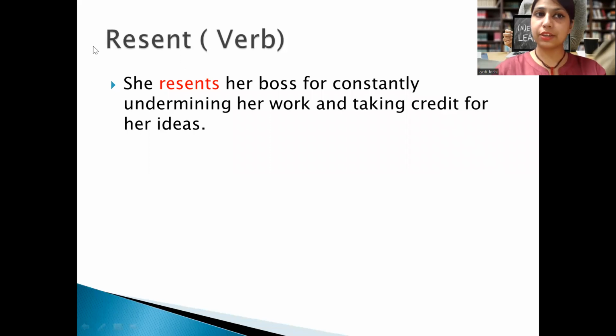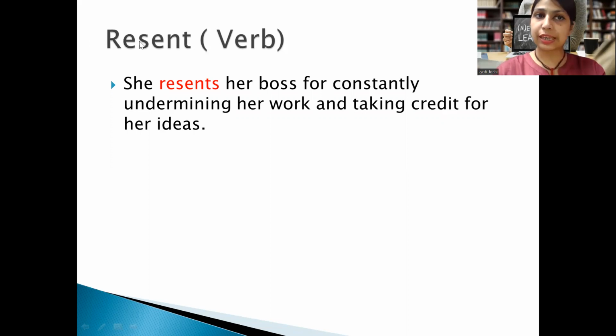So now I will tell you the verb meaning of this word. I told you, students, already that the word resent has its sole identity as a verb only. This word resent cannot be called a noun or an adjective. But if we add a suffix to it, like ment as a suffix, then it becomes resentment and becomes a noun.